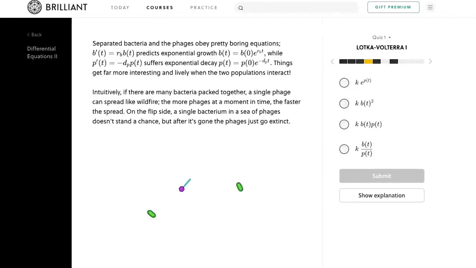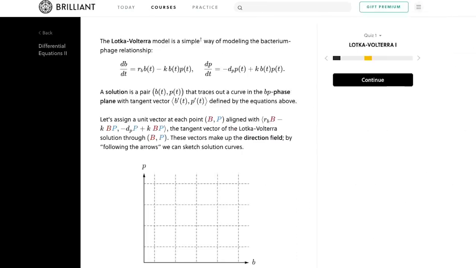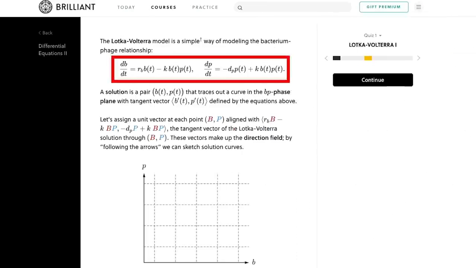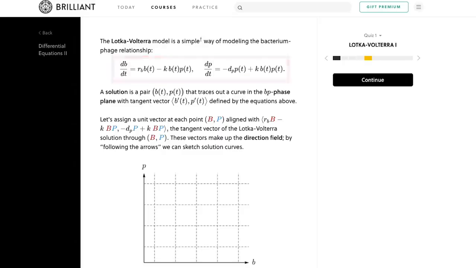Here's an example of bacteria which can multiply on their own, and phages that essentially feed off bacteria and thus will die without them. And you'll see that after one cycle here, the phages grow from 1 to 4, but the bacteria stay at 2. And now there are more phages, so some will die while others will continue to multiply. So there's kind of this back and forth that happens, but it leads to differential equations where the rates of change depend on multiples of the populations.